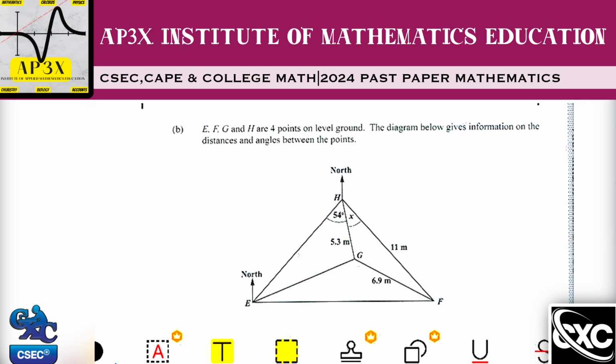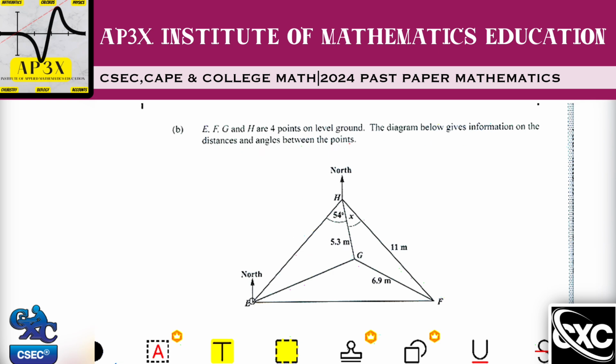Now we're finally moving on to the trig part of trigonometry, the whole cosine, sine, and tangent ratios and all that fancy stuff. So here we're looking at: E, F, G, and H are 4 points on level ground. The diagram below gives information on the distances and angles between the points.